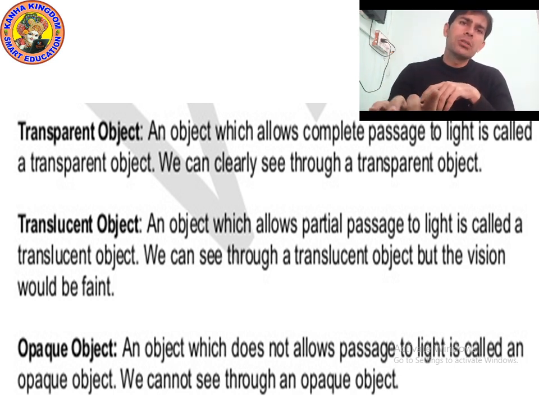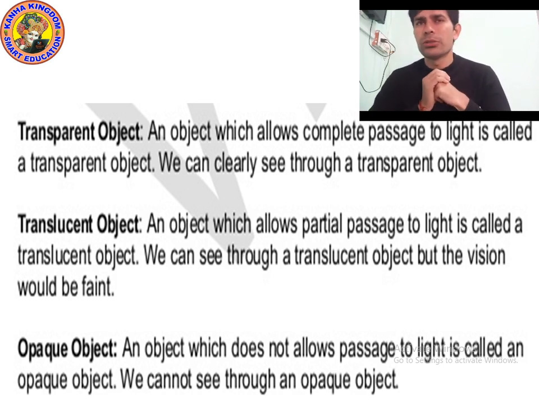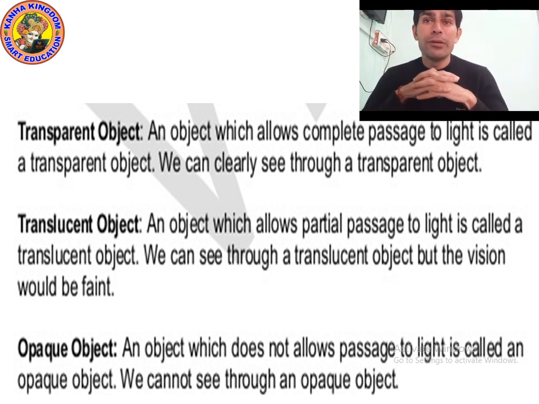And we also studied that light can propagate in a straight line. Propagation of light means traveling of light. Light always travels in a straight line. Remember kids, light always travels in a straight line, and this can be proved by a simple experiment. We can easily prove it.